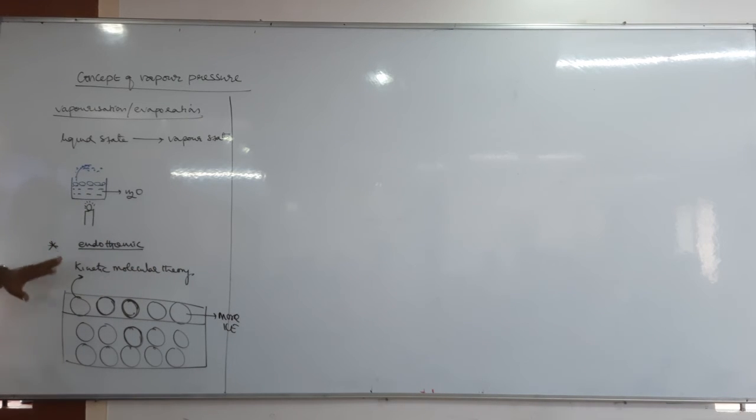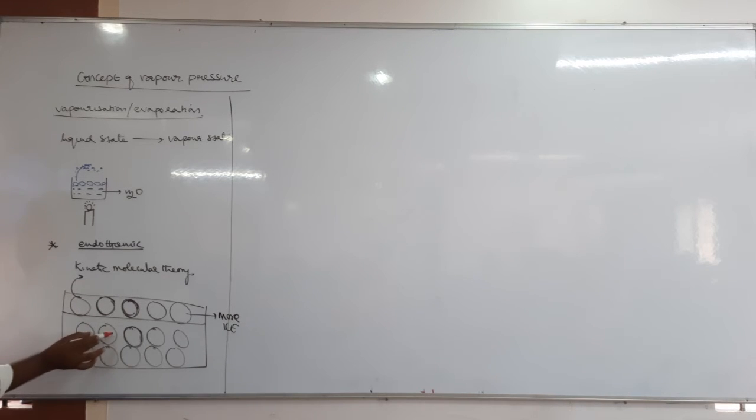The reason can be explained by the kinetic theory of molecules. According to kinetic theory, these are the surface molecules, these are interior molecules. Usually surface liquid molecules have more kinetic energy because they have unbalanced forces. We will study this in surface chemistry also. What kind of unbalanced forces?